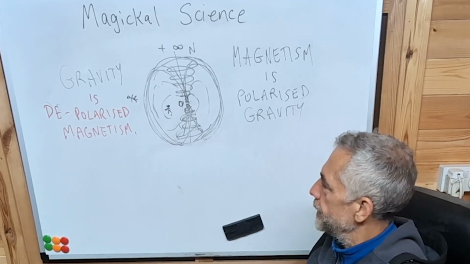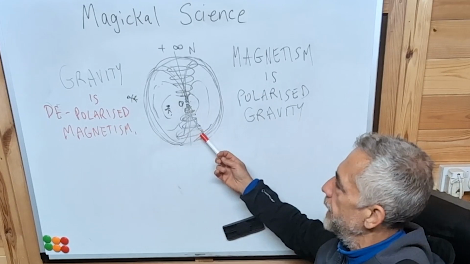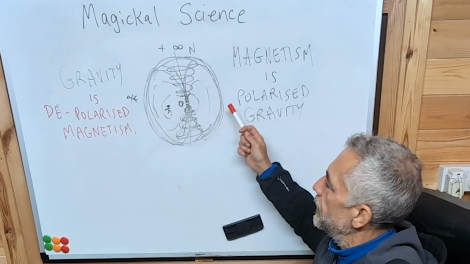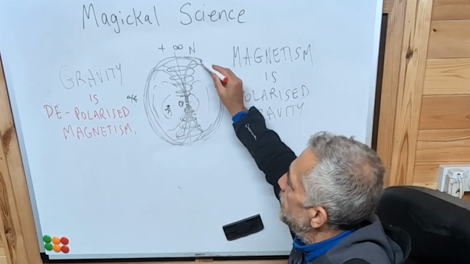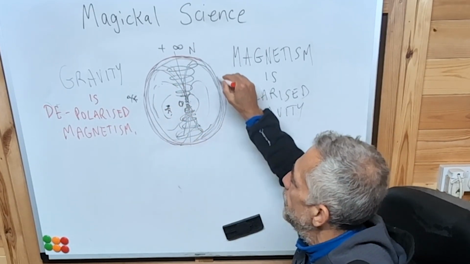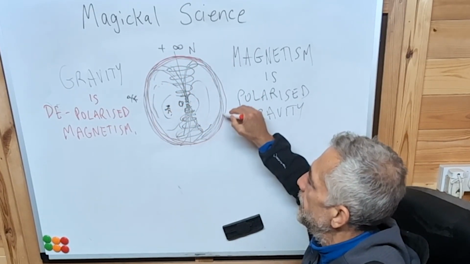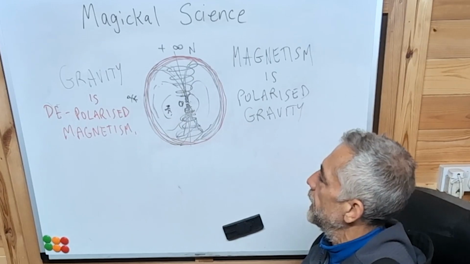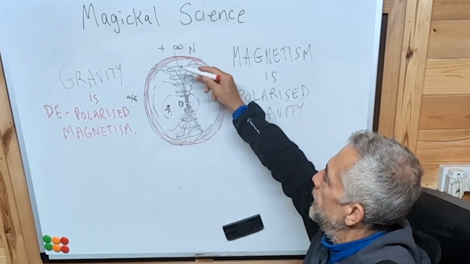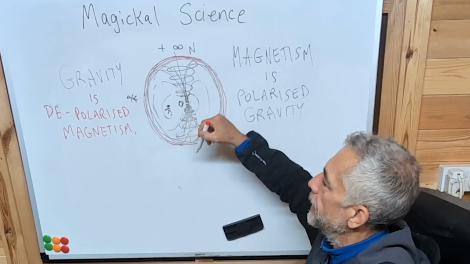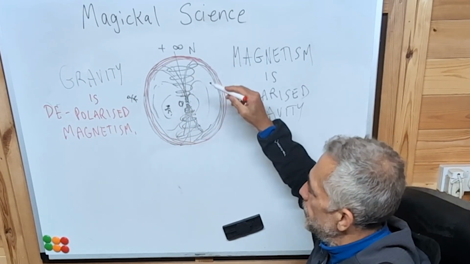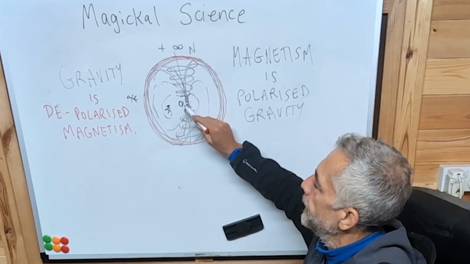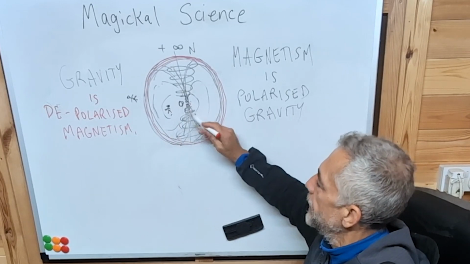So what is the difference? Well, let's go right from the beginning. Here's the model of the universe. Now the model of the total, complete universe is infinite, and as an infinite universe, it must be a sphere. There's nothing else happening. There can't be anything else. There's everything. So this will have to be gravity, or depolarized magnetism, because there's no pole.